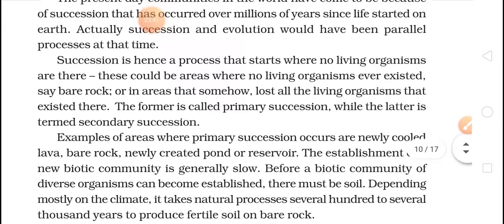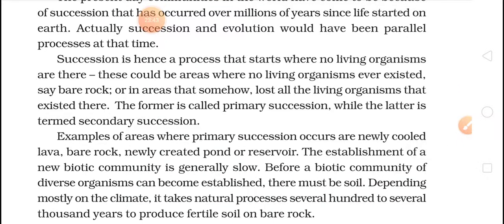Succession is hence a process that can start with no living organisms, in areas where no living organism ever existed, such as bare rocks, or in areas that somehow lost all the living organisms that existed. So we have successions where there were no living organisms, only rocks, barren lands, barren areas.